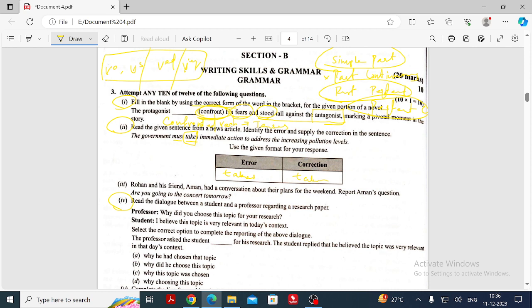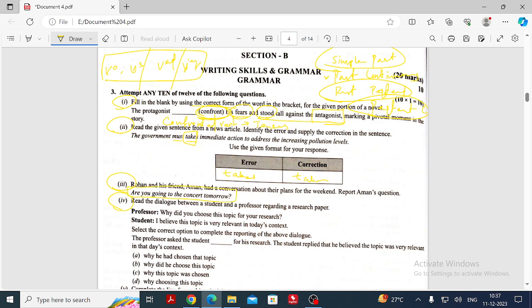And next to that, reported speech. See the sentence: Rogan and his friend Aman had a conversation about their plans for the weekend. Report Aman's question alone. What is the question? Are you going to the concert tomorrow?